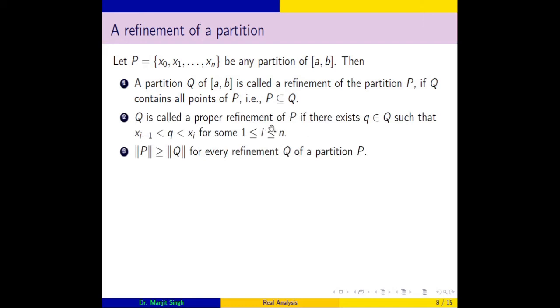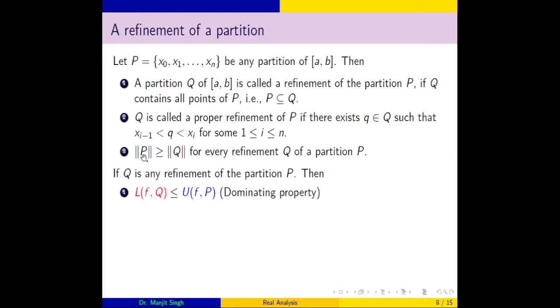So it can be seen that by definition of norm, if a new partition, meaning a refinement of P, has a norm lesser than the norm of P, it is a simple consequence to observe that the lower sum of any refinement cannot exceed the upper sum of a given partition.